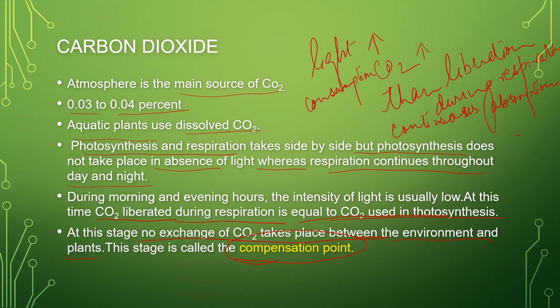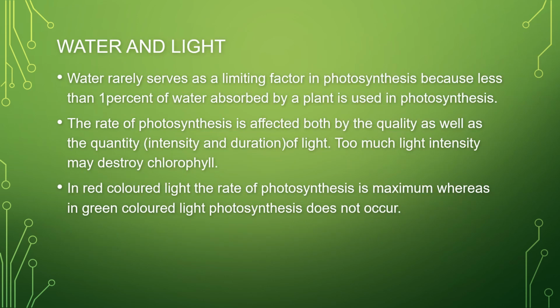Now we will move on to the next raw material, that is water. Here we come up with water and light together, because plants absorb water from the soil by their root hair, and this water is transported up to the stems and leaves through the xylem vessels. We all know that xylem vessels carry water to the leaves, and many minerals dissolved in water are also absorbed by the plants. This is a known fact to us all.